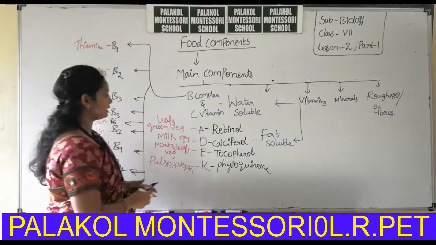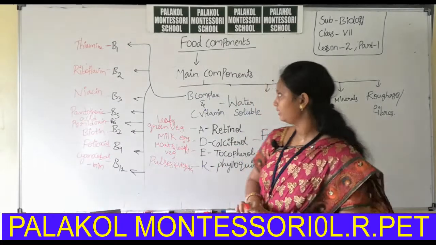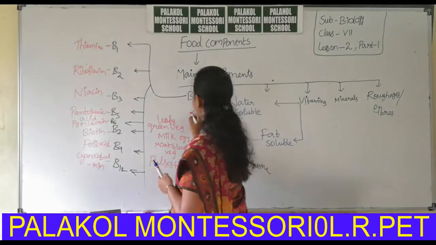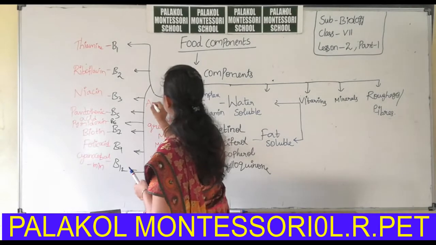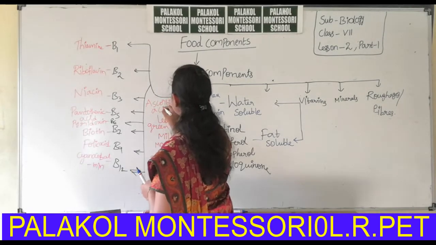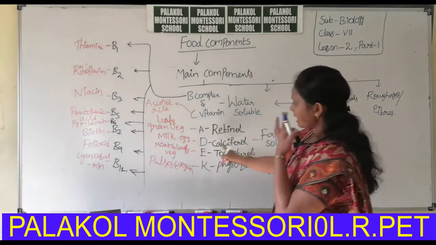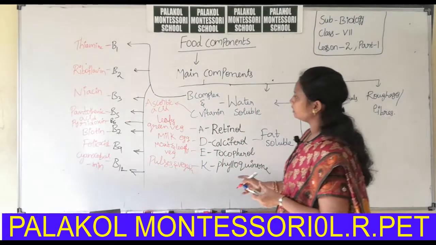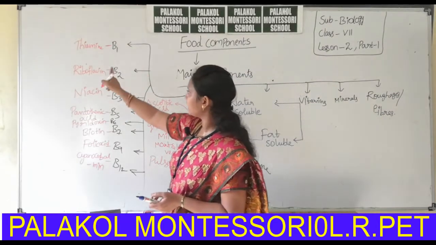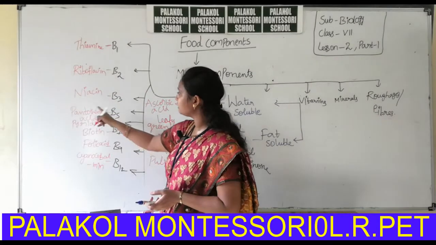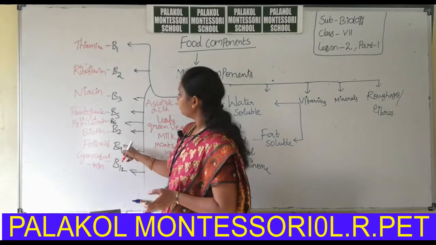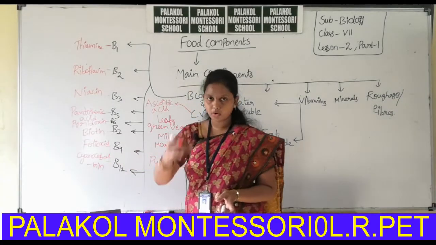Please note these chemical names for vitamins, students. And the chemical name of vitamin C is ascorbic acid. Okay, retinol, calciferol, tocopherol, phylloquinone. Vitamin C is ascorbic acid. B complex: B1 is thiamine, B2 riboflavin, B3 niacin, B5 pantothenic acid, B6 pyridoxine, B7 biotin, B9 folic acid and B12 cyanocobalamin.